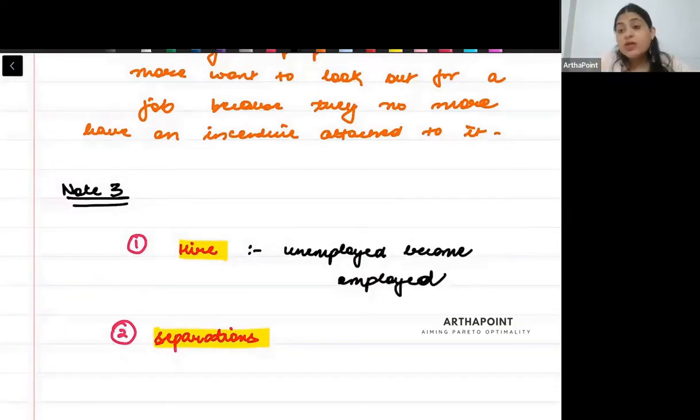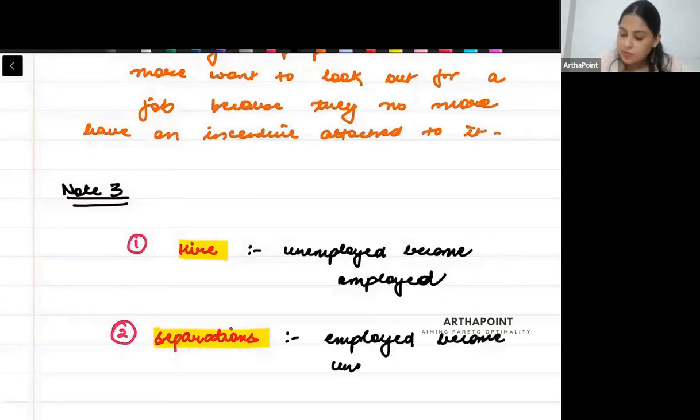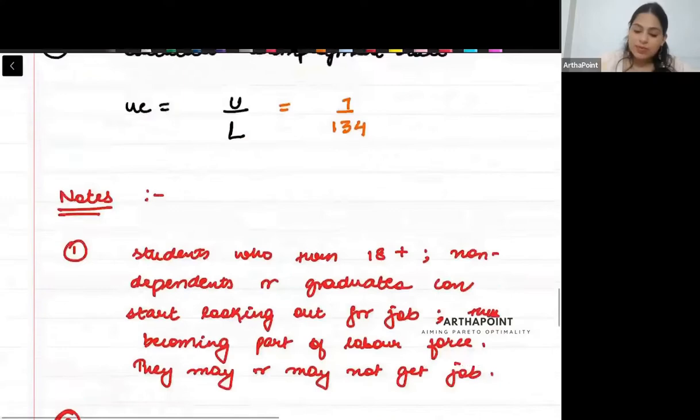और दूसरा क्या हो सकता है, जो लोग employed हैं अब वो unemployed हो गए, उनको जॉब से निकाल दिया गया. So employed become unemployed. These two things are also possible. So what will happen, beta?